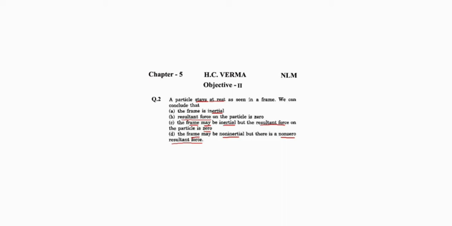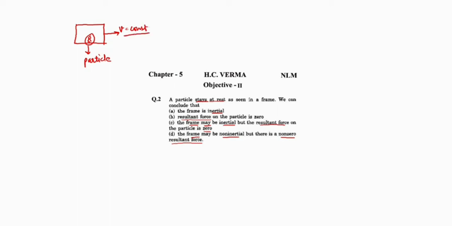Okay, let's take a very simple example. Say a car is moving in the horizontal direction. A passenger is sitting in the car. Consider this passenger as a particle. Say the car is moving horizontally with constant velocity. First case.